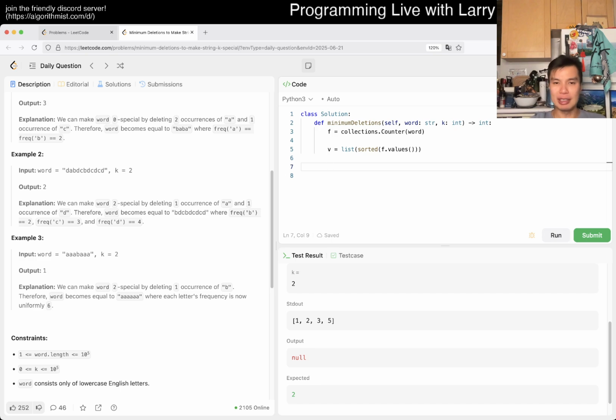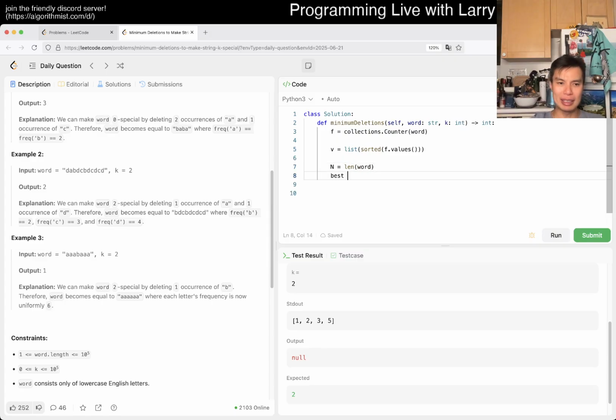So now this is, like I said, sliding window. N or total maybe is equal to length of word, right? Maybe let's just call it N actually. And then maybe best is the most steps. Best we set to N, because that means removing every character, so it'll never be the answer, but we'll min it down, right? So then here we have a regular sliding window, right?